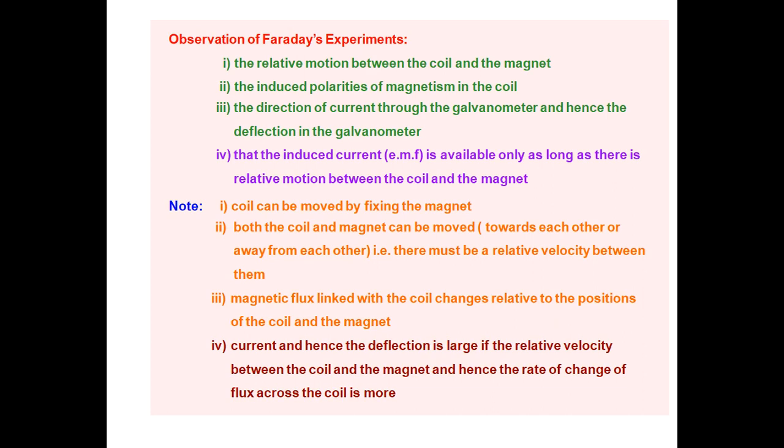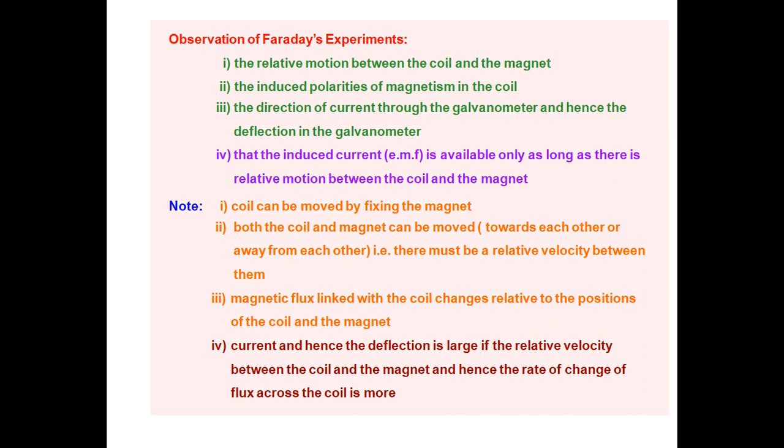So note the first one: the coil can be moved by fixing the magnet. First you should take the coil as the one you move and fix the magnet. The second point is that both the coil and magnet can be moved towards each other or away from each other. There must be a relative velocity between them.